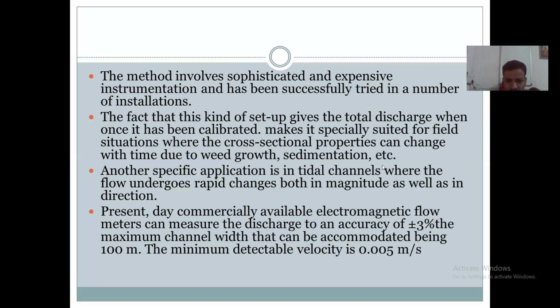Another application of this method is when there is a change in the magnitude as well as in the direction of flow. The flow direction changes in tidal channels, where the flow undergoes rapid changes in the magnitude as well as in direction of flow. In that case, this method is used.